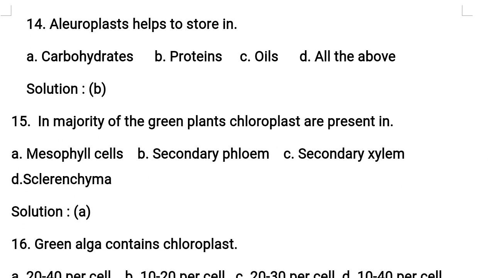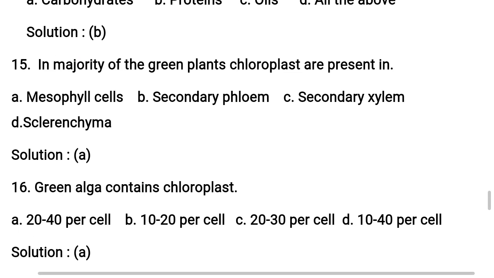Now going to the 14th question. Aleuroplasts, these are also called proteinoplasts, help in storing what? Let us see the options. A, Carbohydrates, B, Proteins, C, Oils, D, All the above. The correct answer for this question is proteins. Aleuroplasts help in the storage of proteins. We can see these in plants like grams, beans, pulses, etc. So these are also called proteinoplasts. Understood?